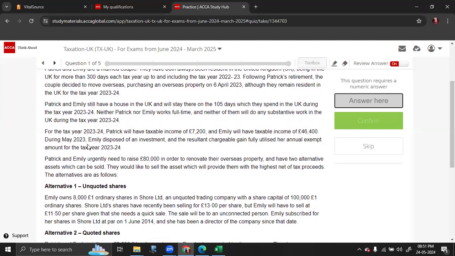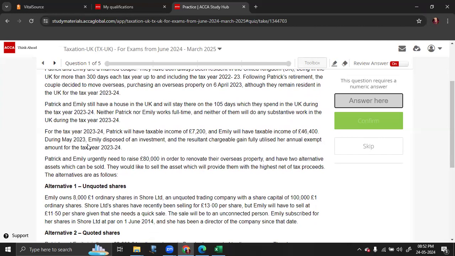Now, let us do the automatic UK test. Spend more than 183 days in the UK? No, because it's just 105 days. Substantive work, have a full-time job in the UK? No. Or have only home in the UK and no other home overseas? No. So automatic UK test fail.